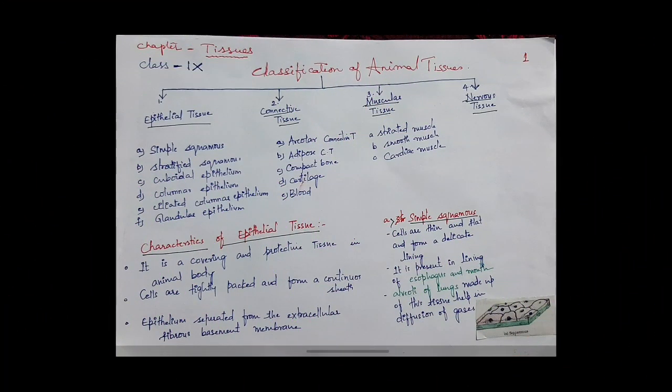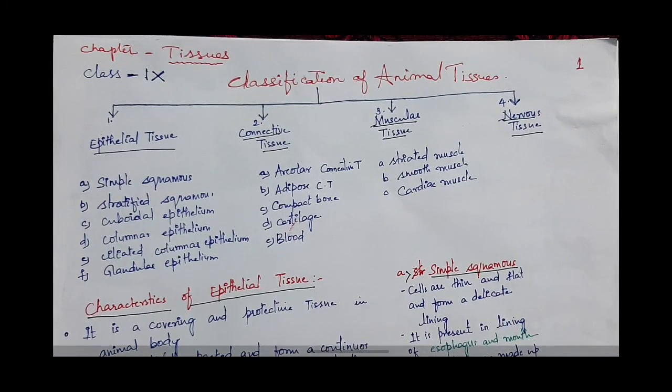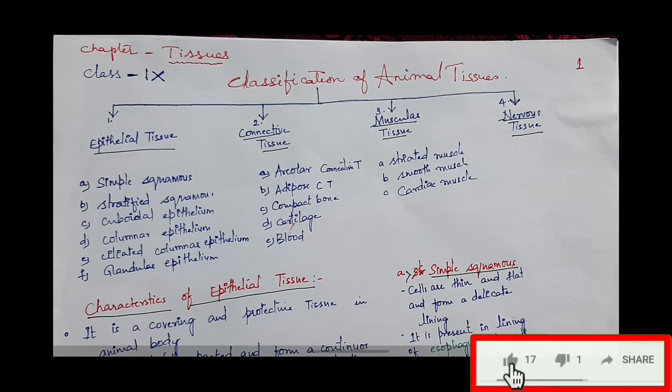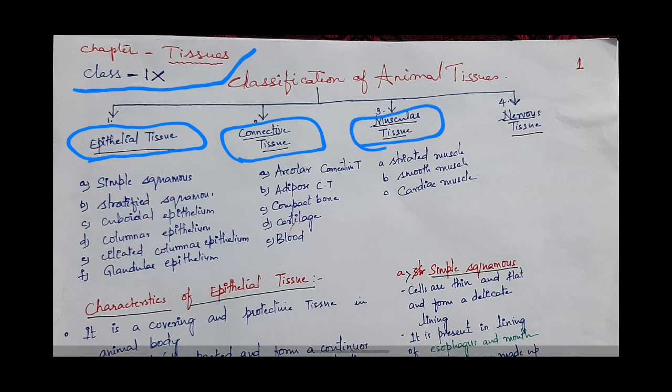Hello everyone. In the previous video you have studied about the types of plant tissues in the chapter Tissue, which is of class 9. Now we'll see about the classification of animal tissue. Animal tissues are broadly classified into four types: epithelial tissue, connective tissue, muscular tissue, and nervous tissue.